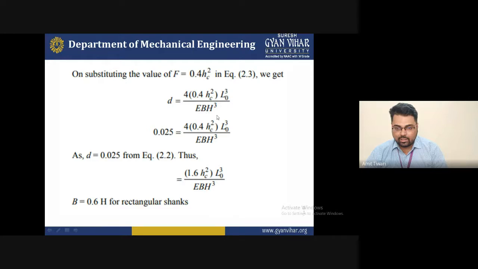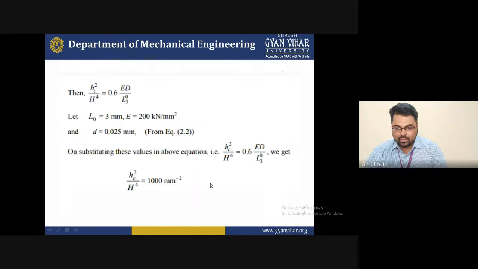So you can now put all the values, and you can find out the value of d from equation 2. After solving the multiplication 4 into 0.4, you can find the value is 1.6 Hc square, and with this formula you can find out the value of B, which is 0.6 H.